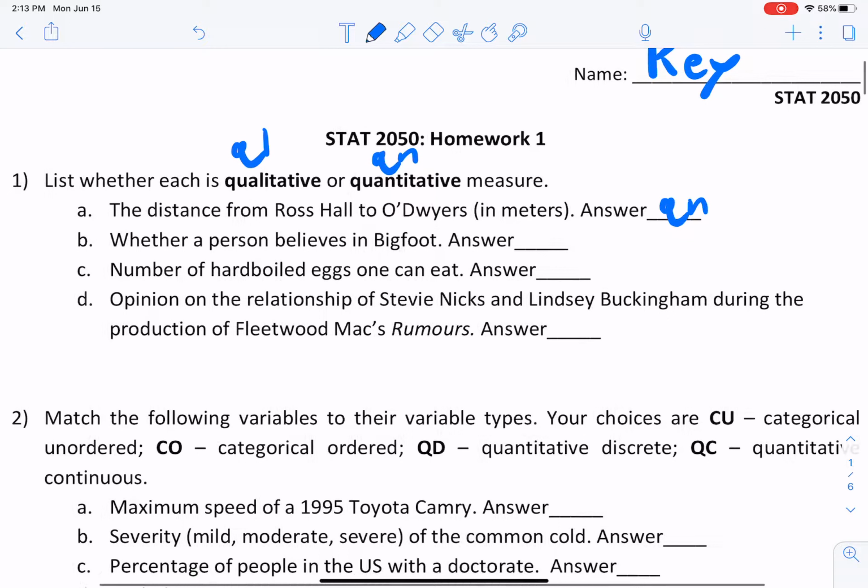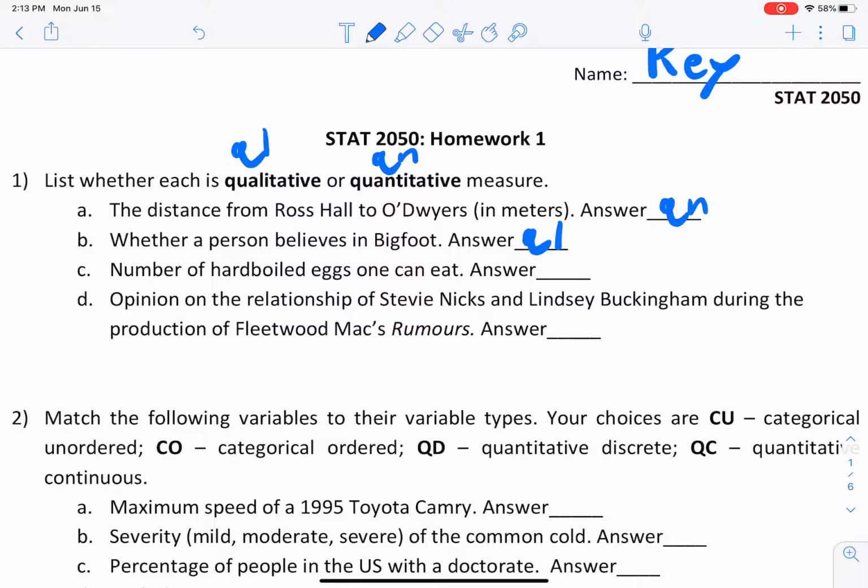Some value. Let's see, B here, whether a person believes in Bigfoot. Okay, so in that case, assuming that this is just a yes or no answer, and not a question on some kind of continuum, then we'll say that it's got some quality to it, right? That's an opinion. Since we're not measuring a value, we're just measuring an opinion, it's going to be a qualitative measure there.